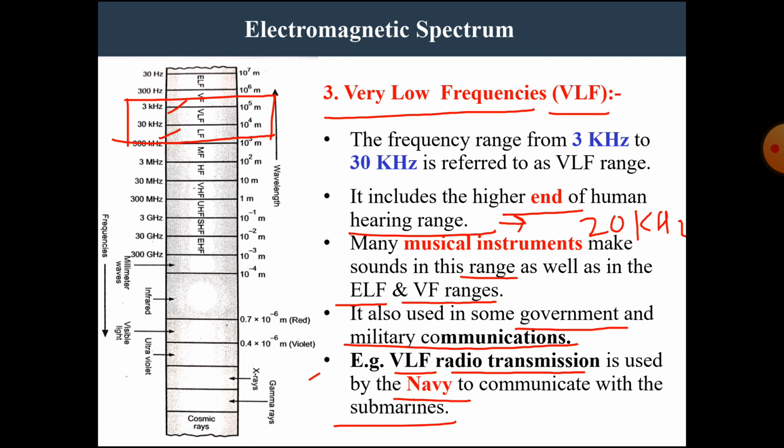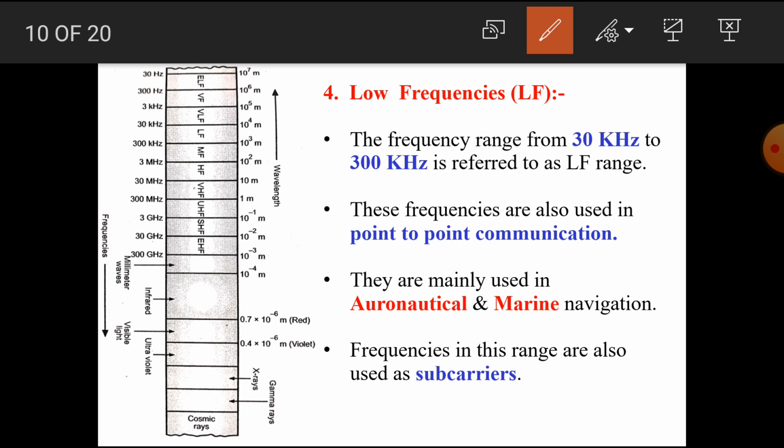That means the very low frequencies are used by the Navy for point to point communication to communicate with the submarine. The next type of frequencies are low frequencies. These frequencies range from 30 kHz to 300 kHz.